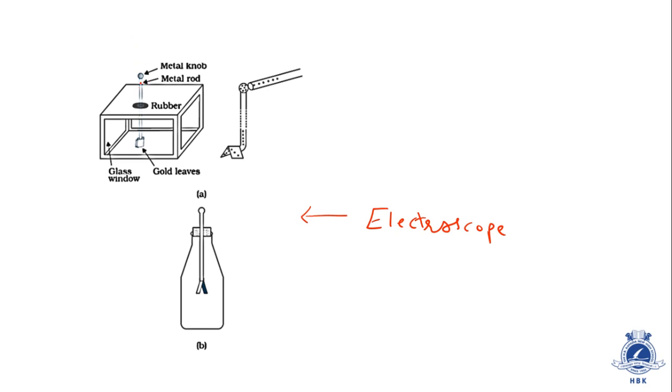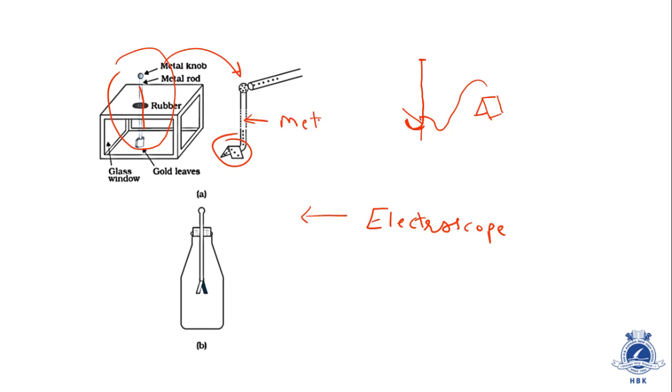Over here we have this rod, which is made up of metal. If we zoom this diagram, it is like this. Imagine a rod, and there is a hook like this, on which a gold foil, or gold leaf, is mounted. So a gold leaf is mounted on such a type of rod. Now this is made up of metal.